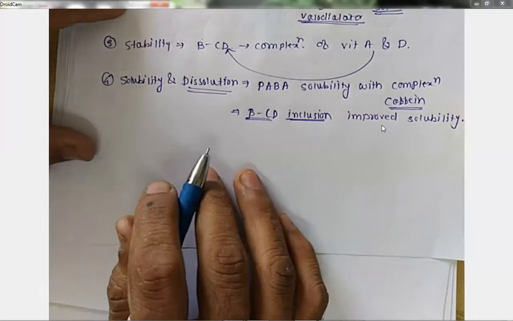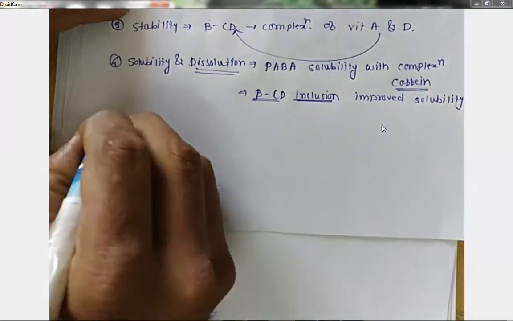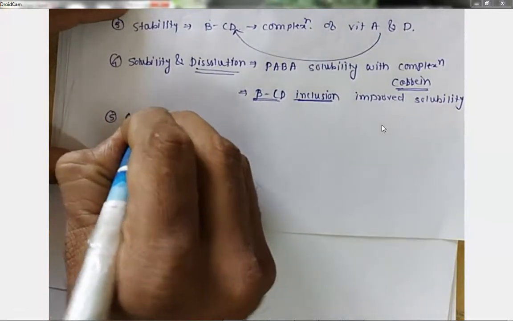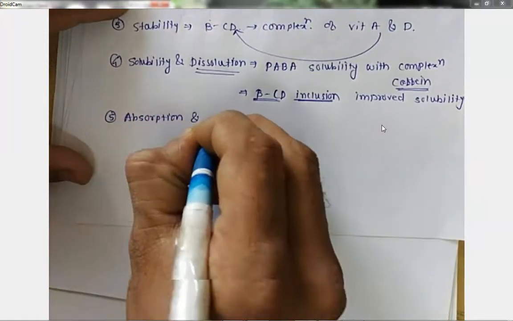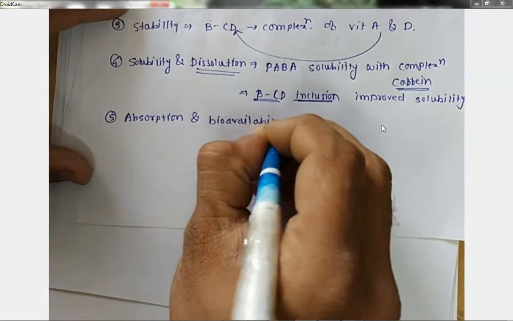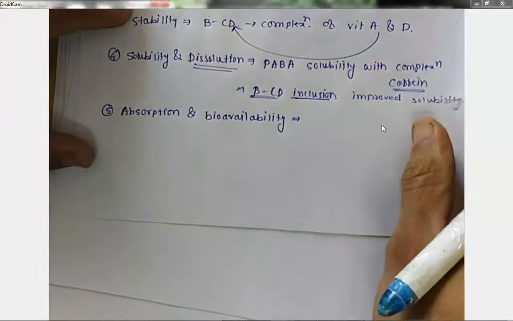Now absorption and bioavailability. If we talk about absorption and bioavailability, a classical example I am going to show you is tetracycline.